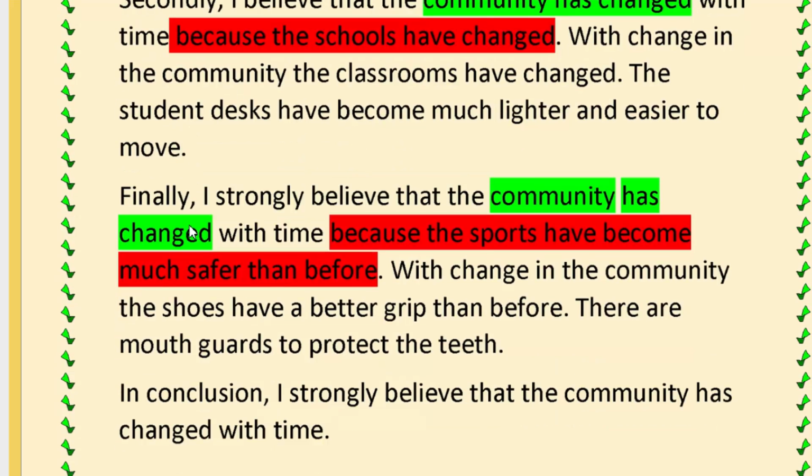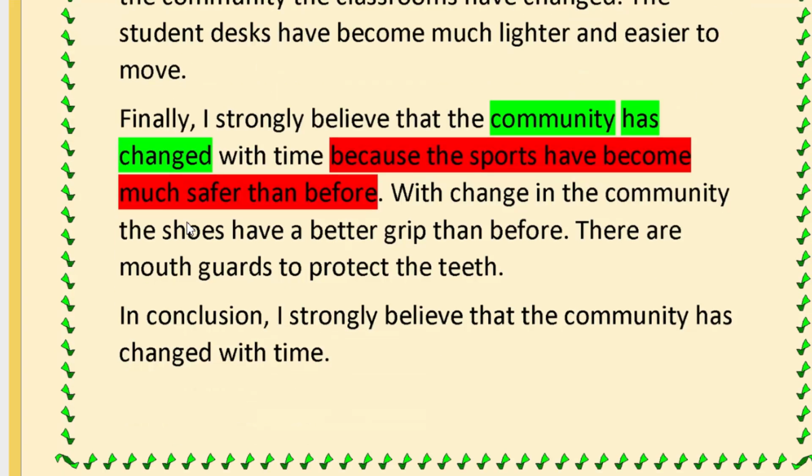And finally, which is our last argument, we again move on to the strong stance. We say, I strongly believe that the community has changed with time because the sports have become much safer than before. Now, the red bit is again our argument, and we explain it a bit further, but always begin with the title by saying, with change in the community, the shoes have a better grip than before, and there are more guards, mouth guards to protect the teeth.